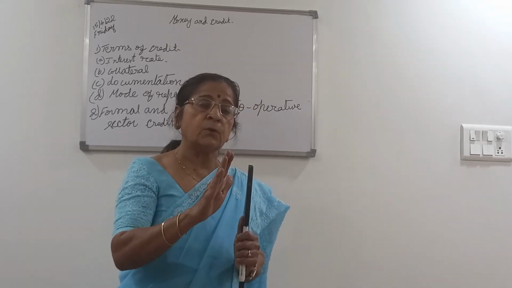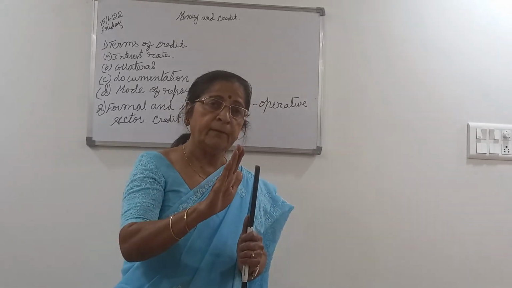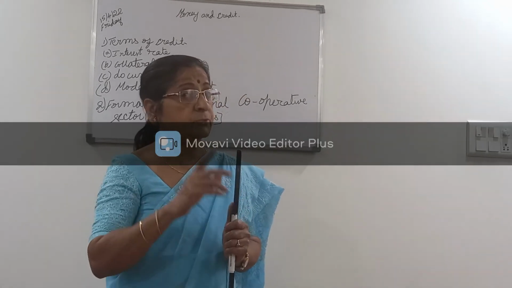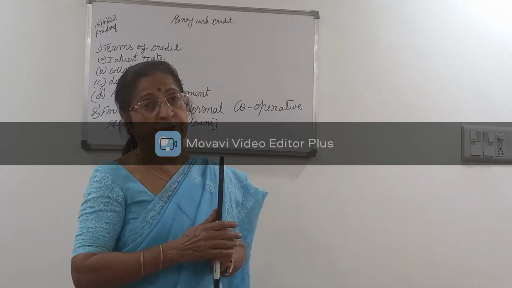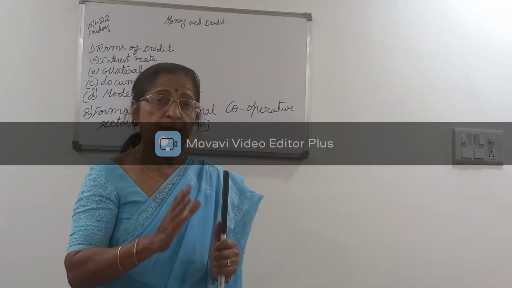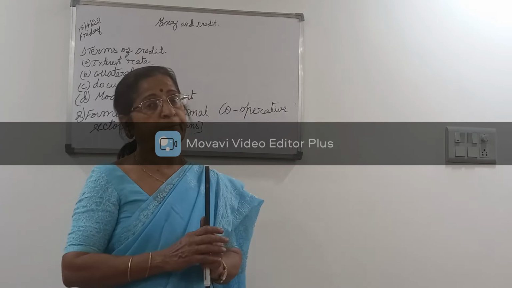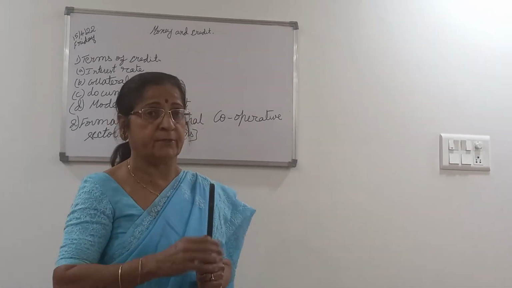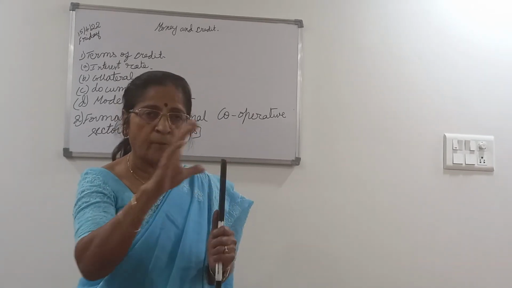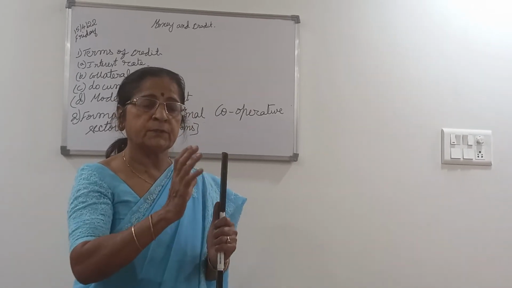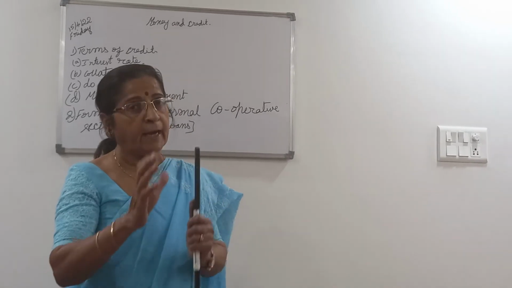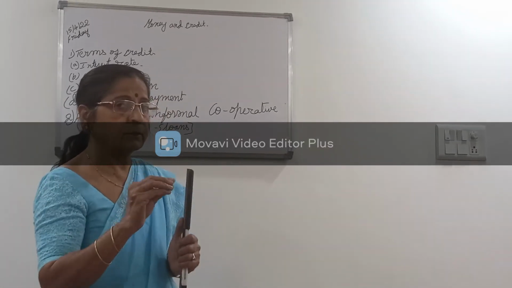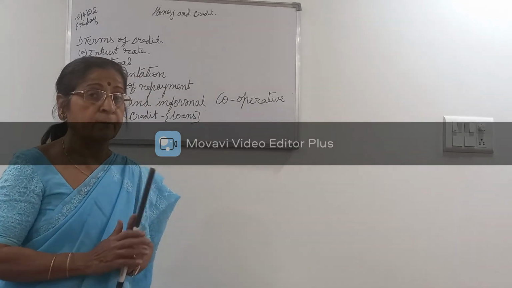So that also helps the people with certain money. In the manufacturing industries, we studied about sugar industries. Most of the sugar industries are run by the cooperative societies, because the sugar industry is a seasonal industry. So usually the producers themselves come together and run the sugar factory. Usually that is how the cooperative societies work.